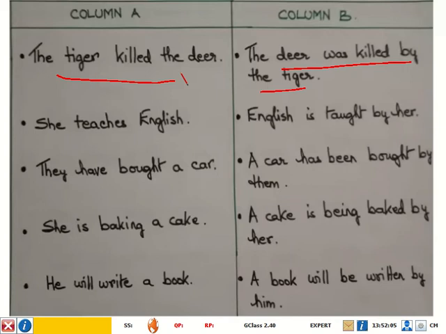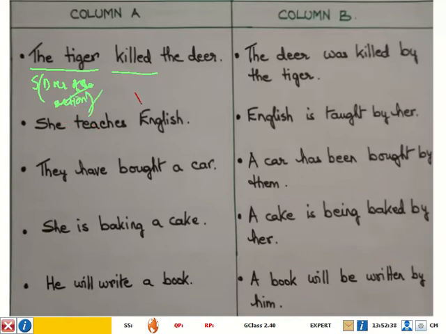You see that in the first, the subject is the doer of the action.